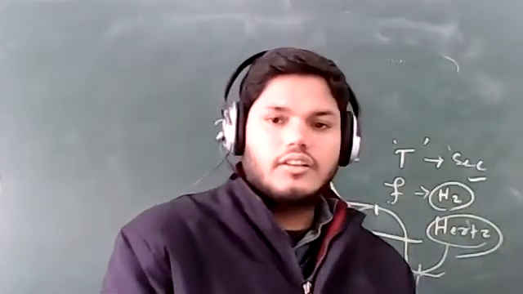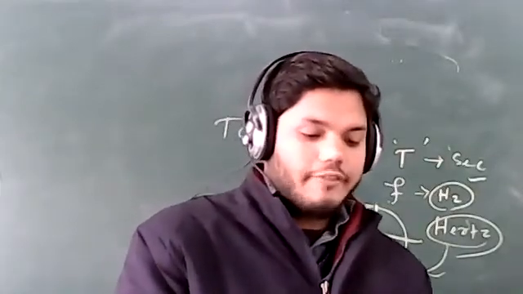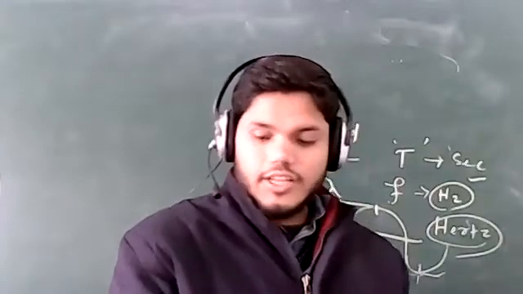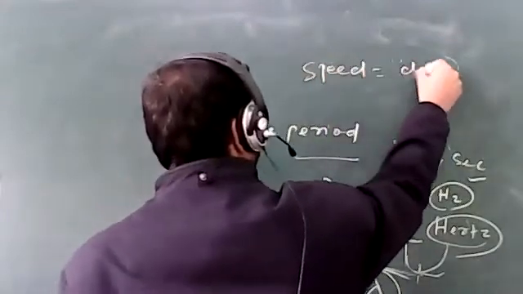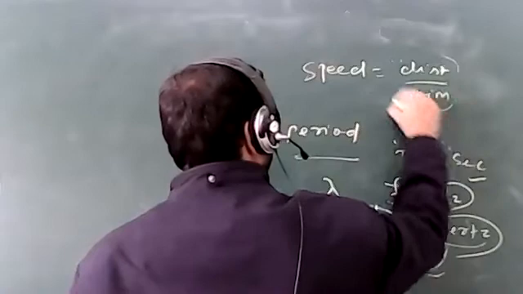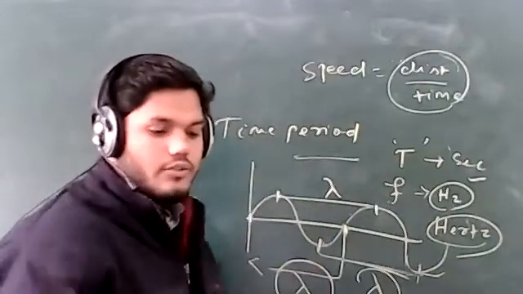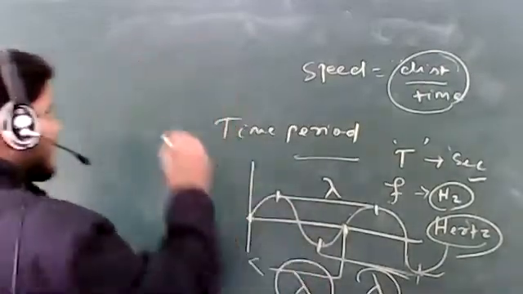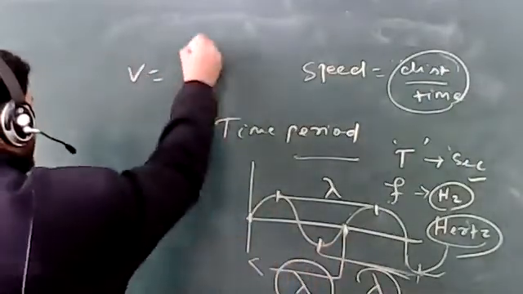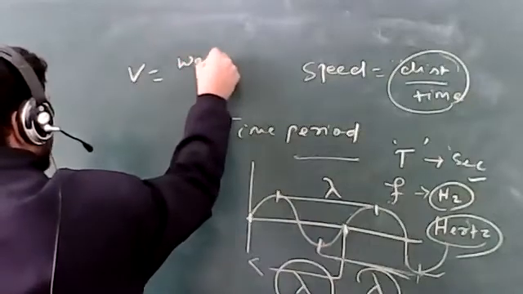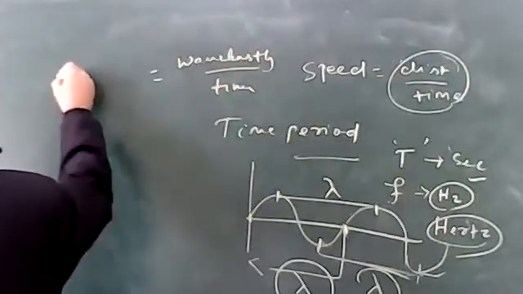What is the relation between velocity, wavelength, and frequency? You know that speed equals distance upon time. Here we are taking the velocity of the sound wave. The distance here is called the wavelength, so we can write wavelength upon time.